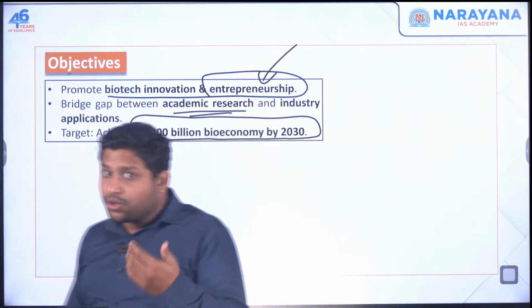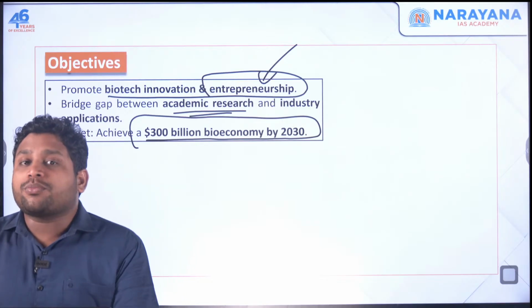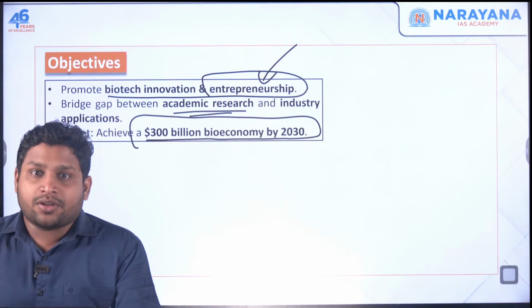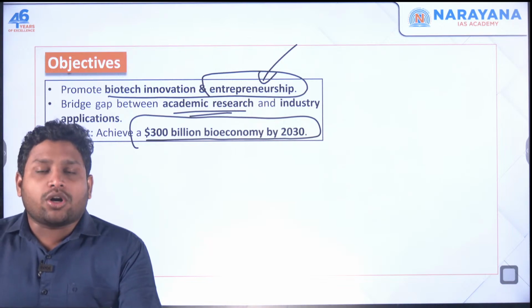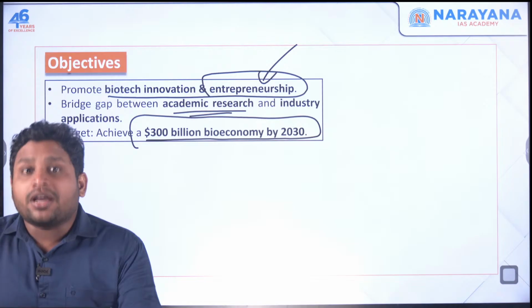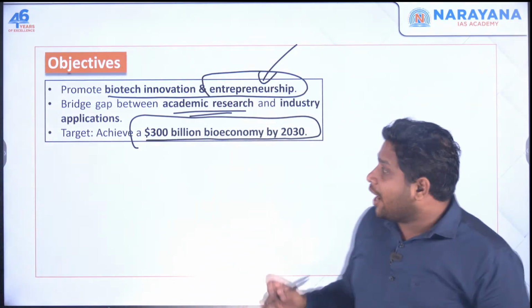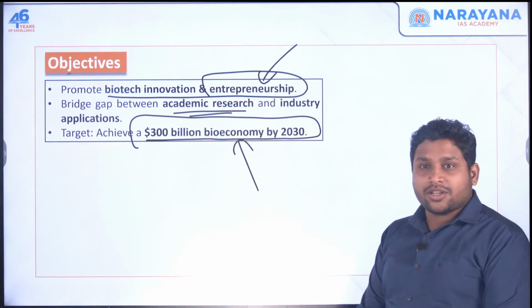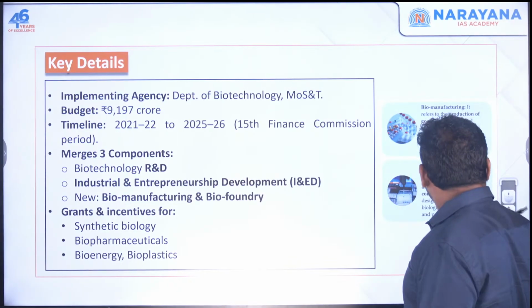Now you're looking at biotechnology not from the perspective of technology but from the perspective of economy: how you can apply whatever technological knowledge you have, make a product, make this biotech industry better and contribute to the economy. So $300 billion is the target that we have set.